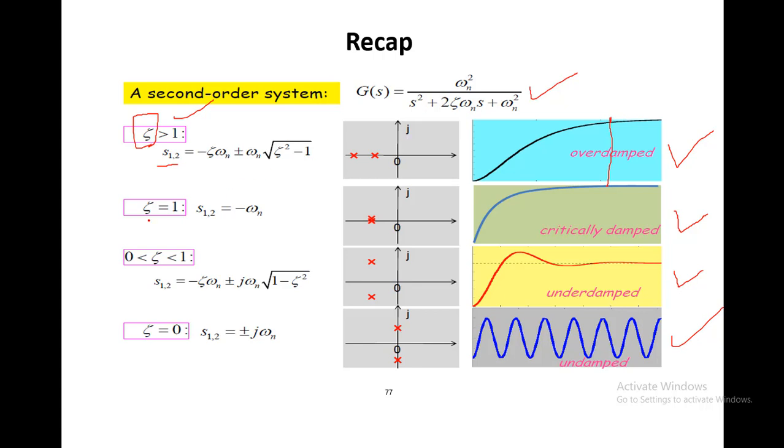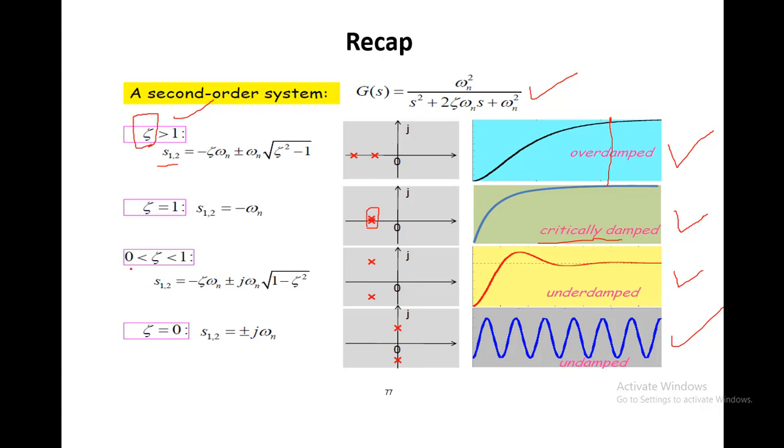Similarly, when the zeta value is equal to 1, the roots of the system are basically overlapped, and the system is said to be critically damped. You can see that this system is critically damped.